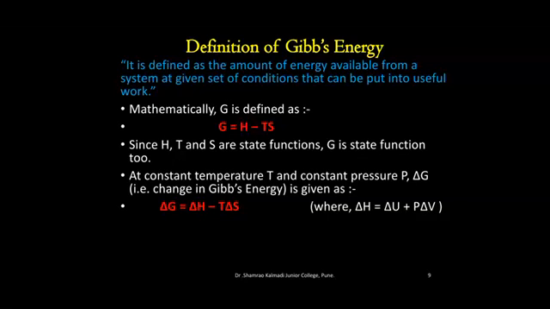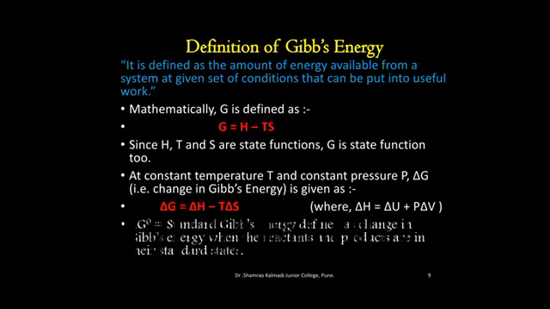At constant temperature T and constant pressure P, delta G, that is the change in Gibbs energy, is given as delta G equal to delta H minus T delta S, where delta H is equal to delta U plus P delta V. Delta G naught is the standard Gibbs energy, which is defined as the change in Gibbs energy when the reactants and products are in their standard states.